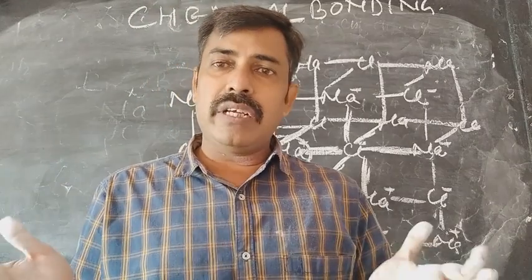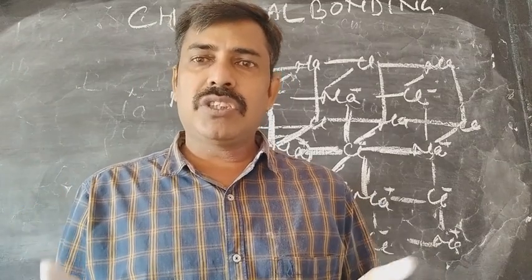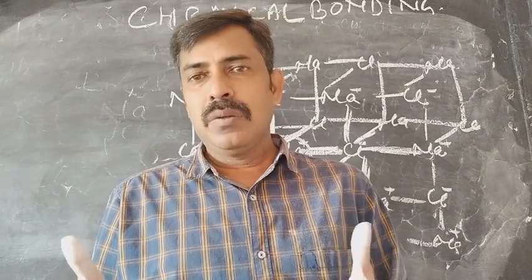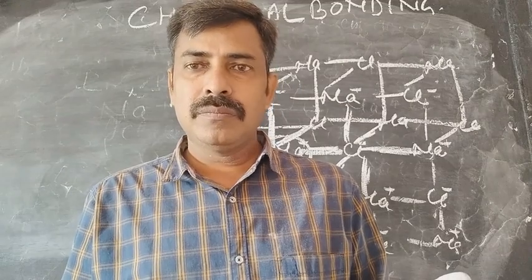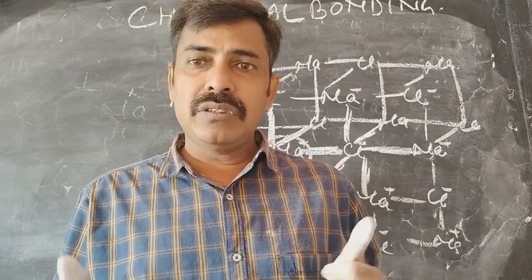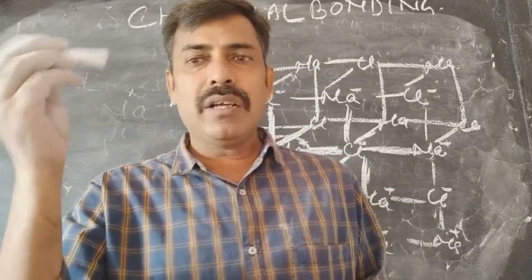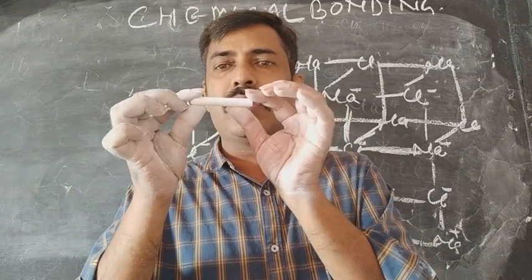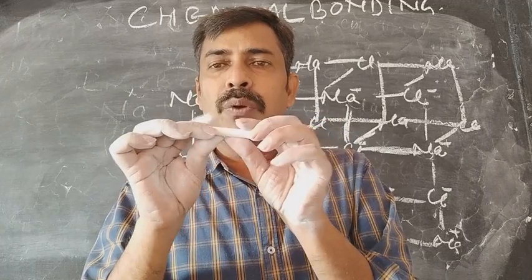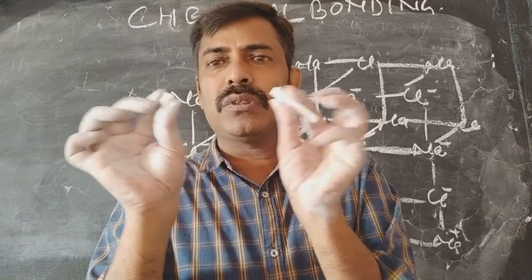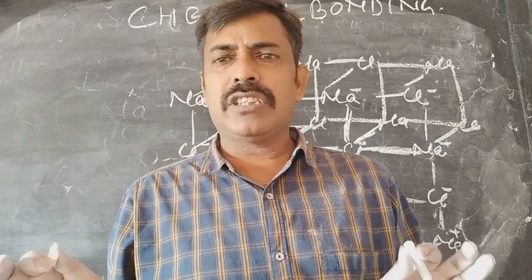The atoms are arranged in a perfect geometrical structure, and with this condition, the system must have a very high boiling point. Boiling as well as melting point, especially the melting point. The system has a rigid nature, that means it is not going to change its shape. Something like this chalk. If you try to change the shape of the chalk, you can't change it. But if you use excess force, you will find that the chalk is broken. It is not changing its shape.